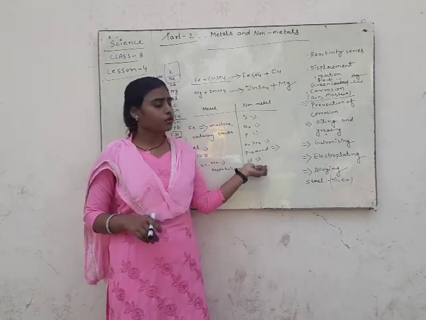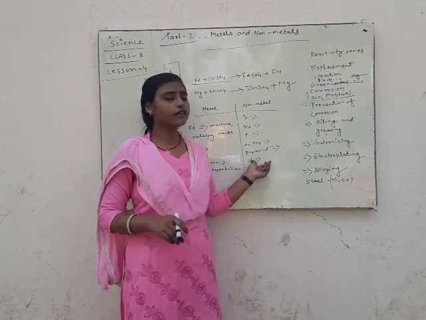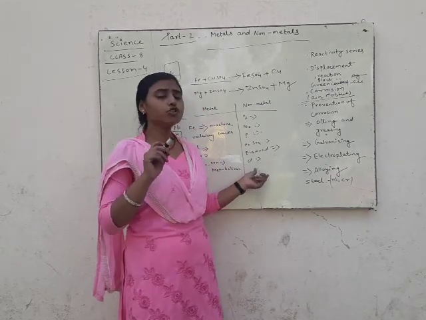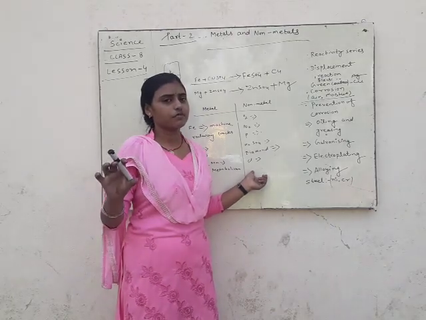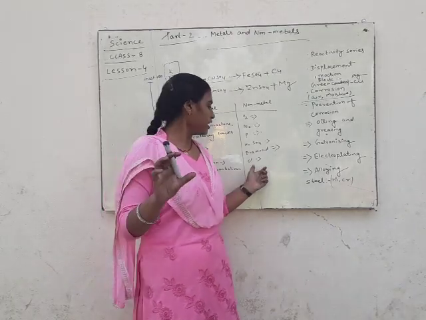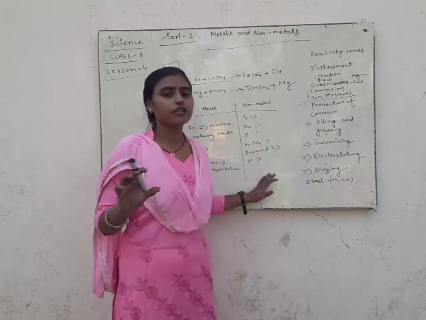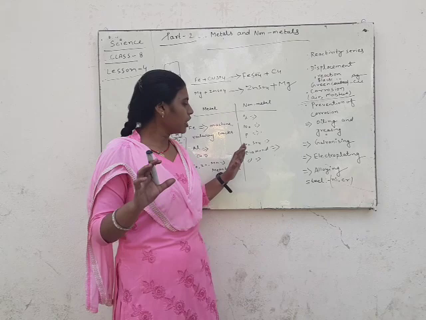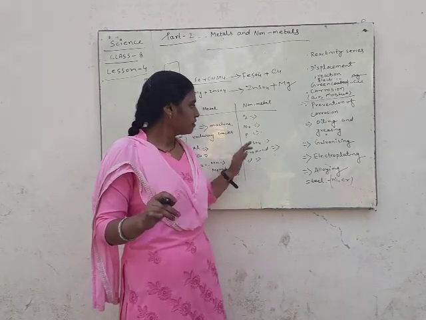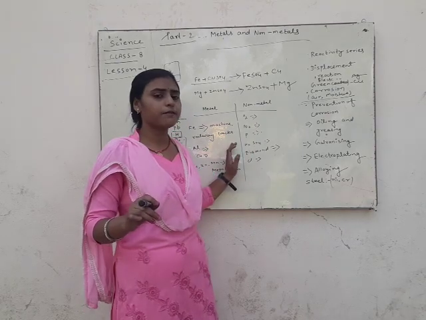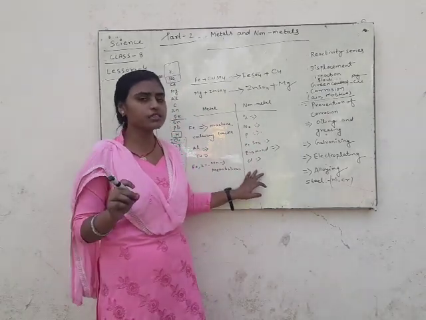Chlorine is a non-metal which is used for disinfection. It means they are used according to their categories, and metals and non-metals are very useful for our daily work and daily things.